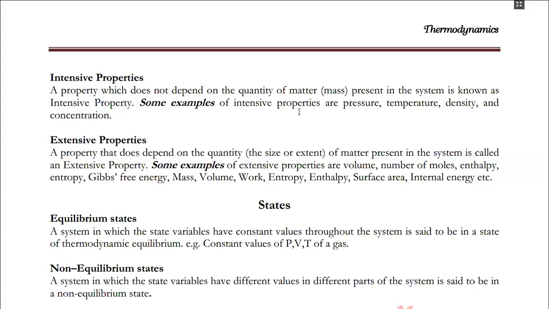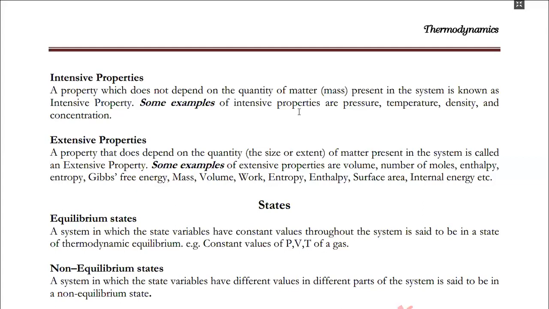Now come to the extensive property. What is extensive property? It is totally different from the intensive property. It says that the extensive property is the property that does depend on the quantity of matter present in the system.